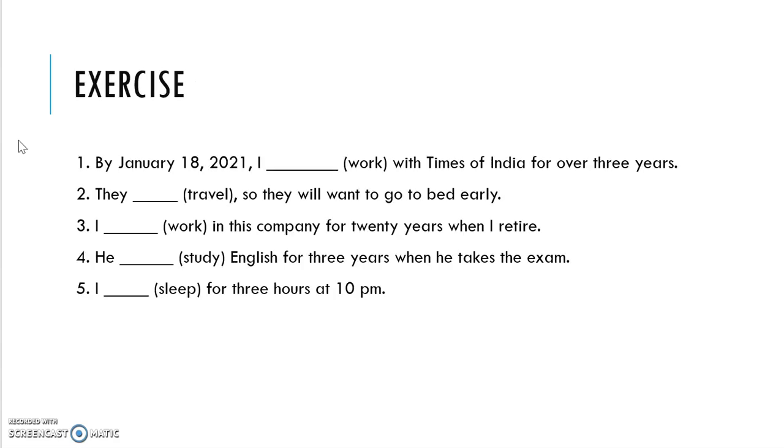Okay. Next we have an exercise. By January 18, 2021, I work. Please take the pen and paper and write it down immediately onto your paper or book, whatever. They travel, I work, he study, I sleep. They travel, so they will want to go to bed early. I work in this company for 20 years when I retire. He study English for 3 years when he takes the exam. I sleep for 3 hours at 10 p.m.